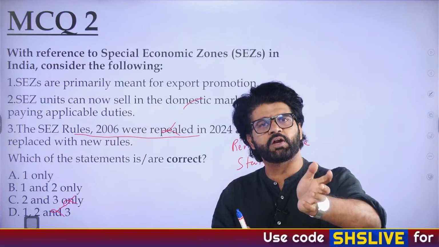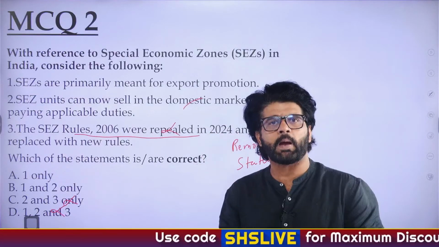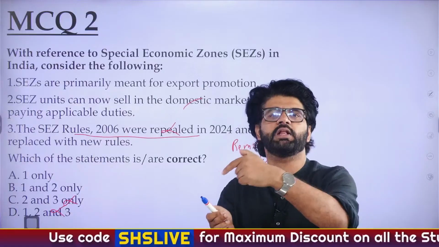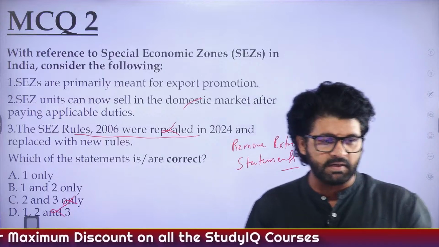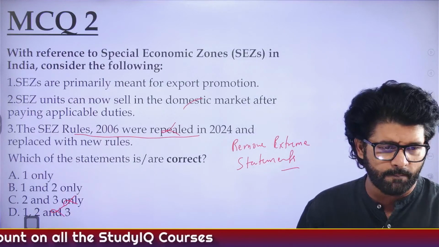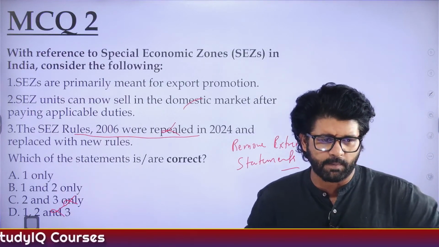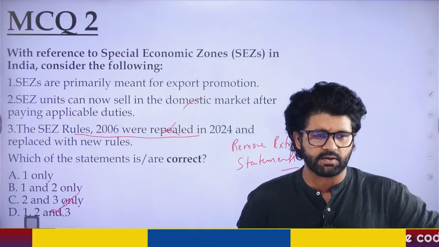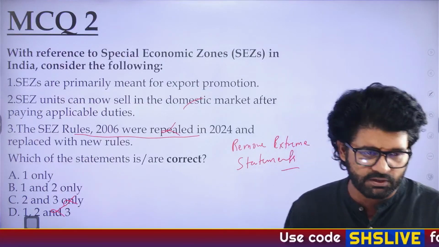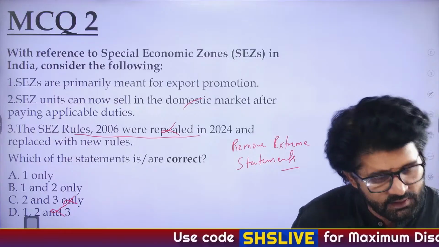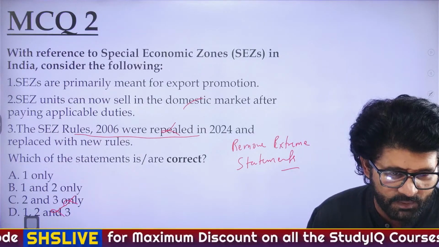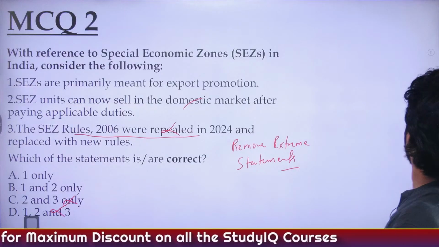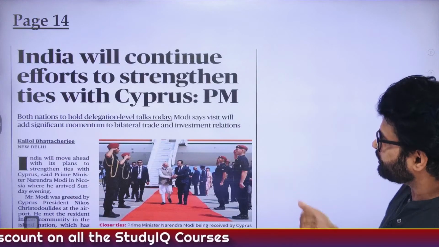SEZs were primarily meant for export. Now the current amendment has allowed SEZs to sell their goods in the domestic market, and they have to pay some duty. So this is again an interesting question. The answer is B, 1 and 2 only. As stated by Priya, Ravi Verma, Shashmita tried it. Rishi also answered it correctly. Mamta, Ashish, Aanchal. Yes, today we'll discuss it in detail, Lalita, don't worry about it. The 2006 rules were not repealed, exactly. It just amended it.